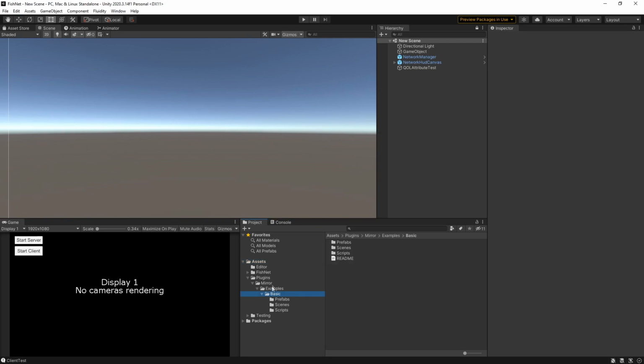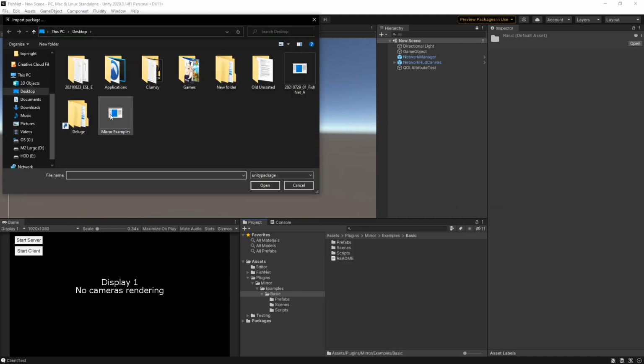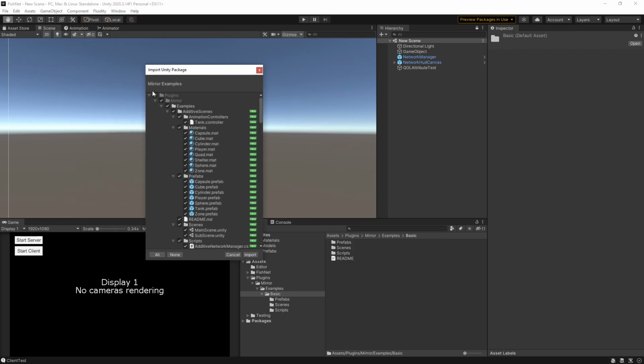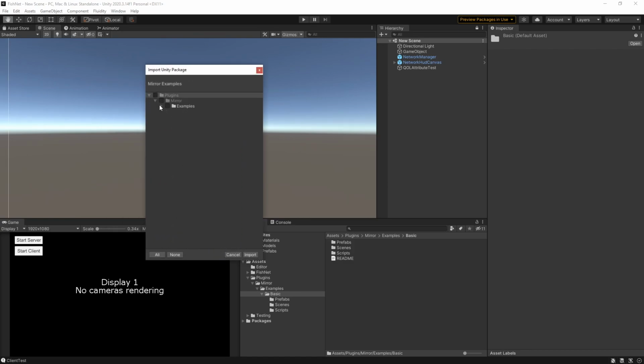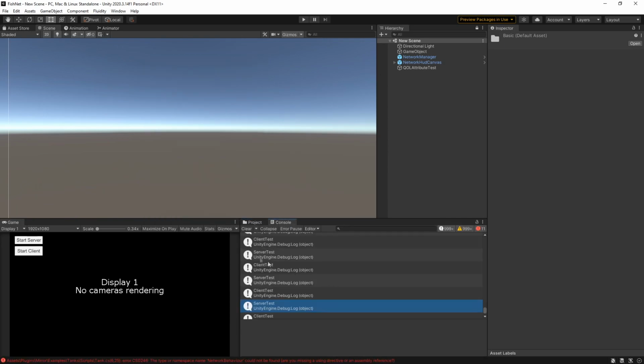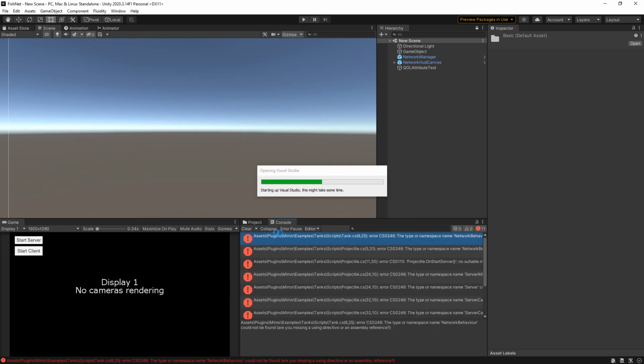I already did convert the basic Mirror example. I'm going to go ahead and import another Mirror example, the tanks one as I mentioned. So I'm going to go over here, uncheck everything, and just pull the tanks example. Once I import it, I do expect errors. I do have 11 errors. That's not really a big deal. Those will iron right out.